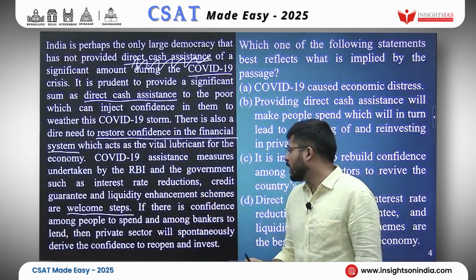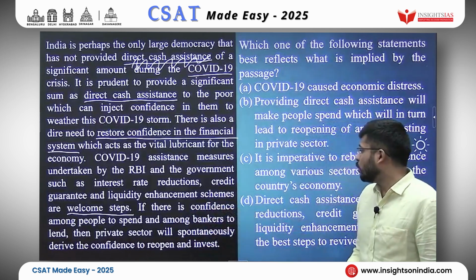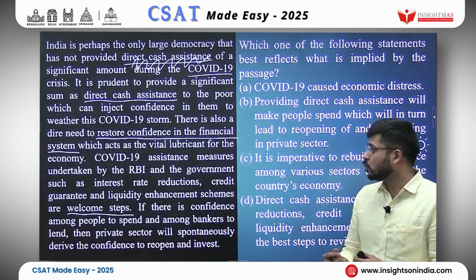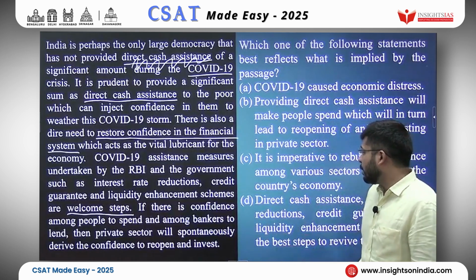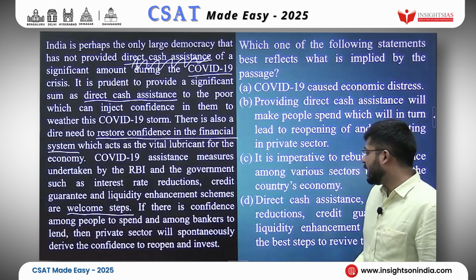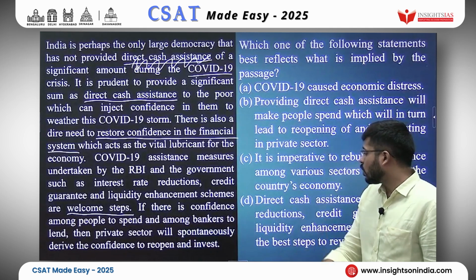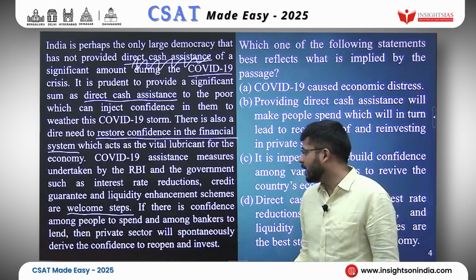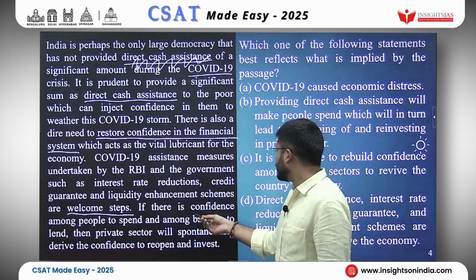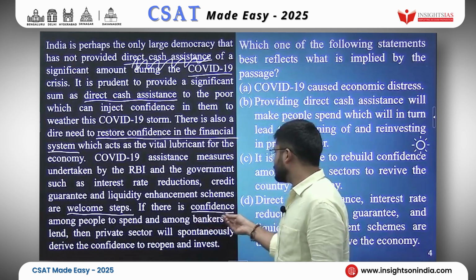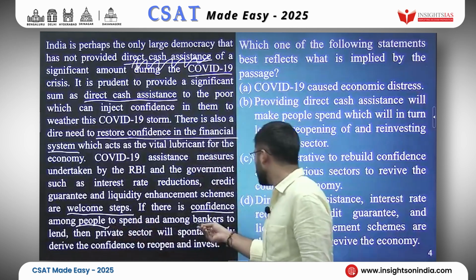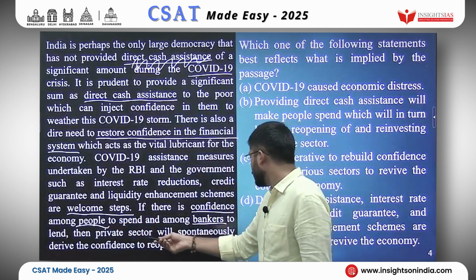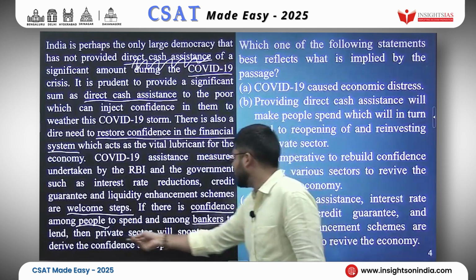If there is confidence among people to spend and among bankers to lend, then the private sector will spontaneously derive the confidence to reopen and reinvest. Here they are talking about confidence among who? Among people, among bankers and also among the private sector.